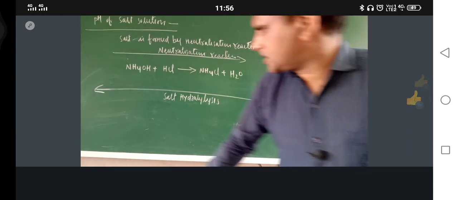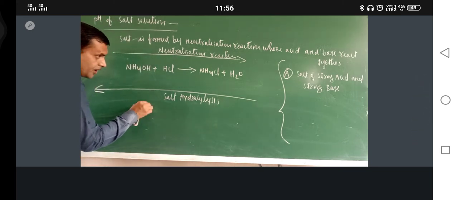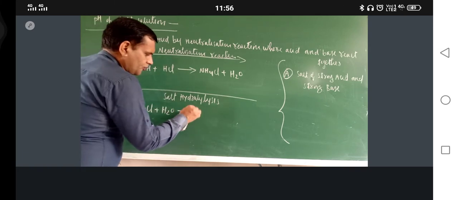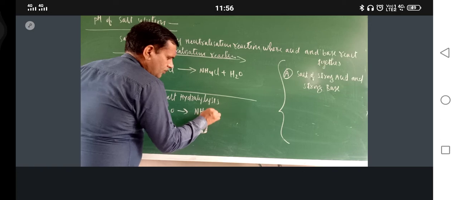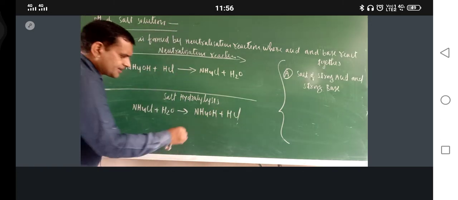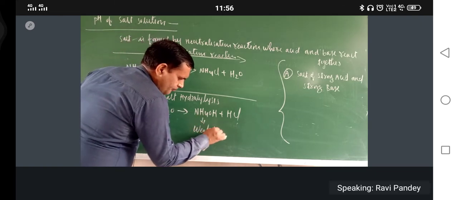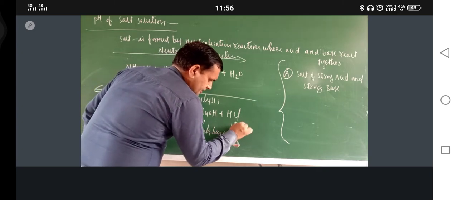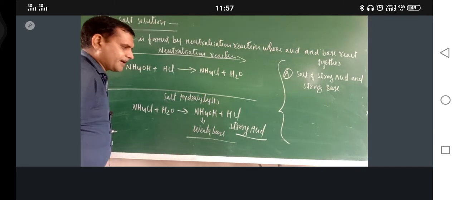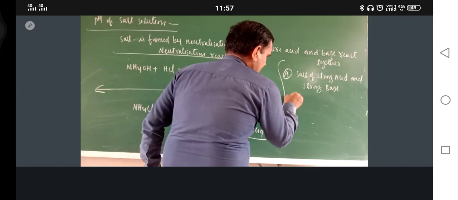So just see, reverse the direction of this reaction. Now make NH4Cl plus H2O. So what will you get? You will get the base NH4OH plus HCl. Check here: this is a weak base, and this is a strong acid. So the second category of salt is also there.